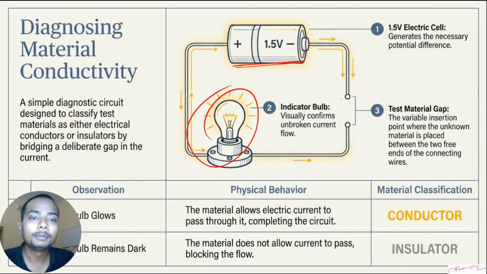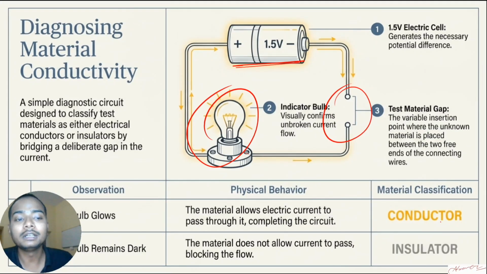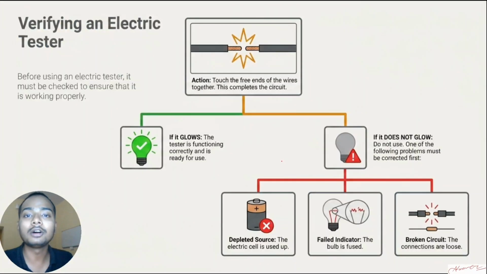What we will do, we will put the objects here. Let's say I put a metal here. So that time the circuit is closed and my bulb starts glowing. Let's say I put a rubber here. Rubber is an insulator. So when the rubber was kept, the circuit is not complete and the bulb does not glow. So by keeping different things here on the tester, I can understand what are the conductors and what are the insulators. Clear? So this is the normal working of a tester, to understand whether an object is a conductor or insulator.